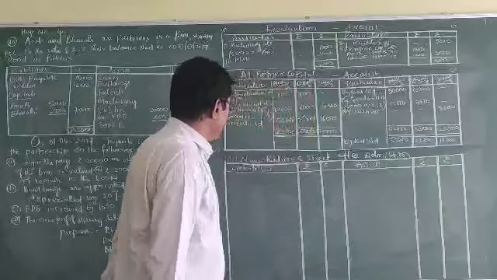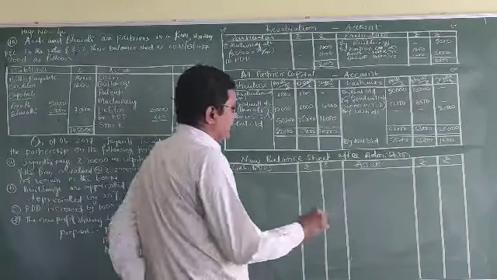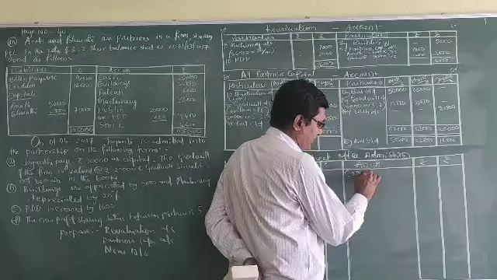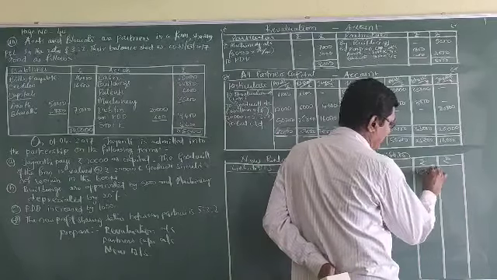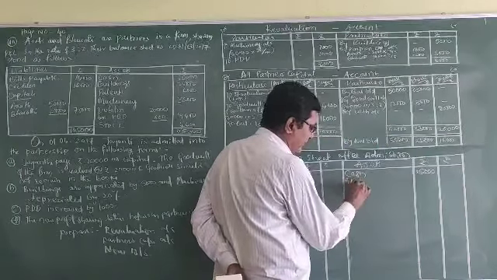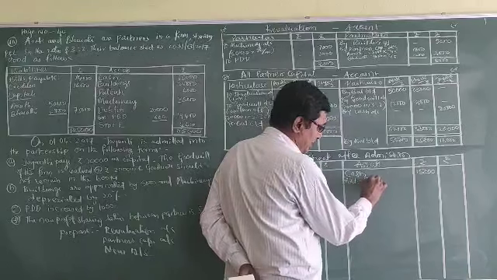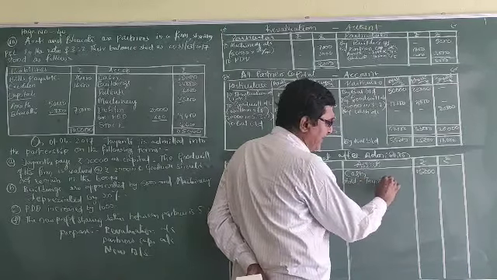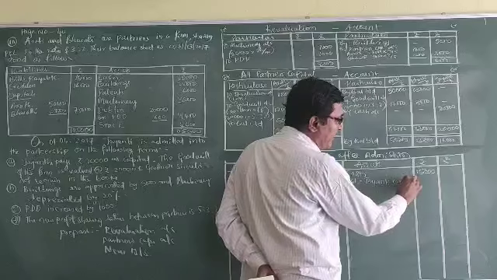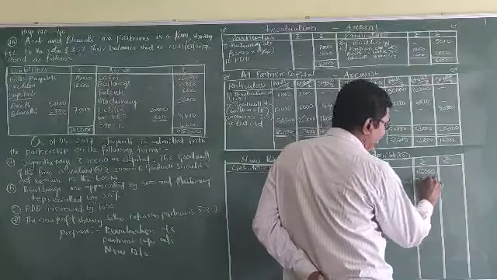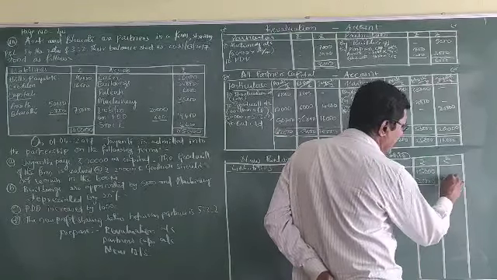Say here, first one is cash, 15,000, and JNT capital, only capital brought, not the goodwill, 20,000, nothing else, 35,000 in the outer column.